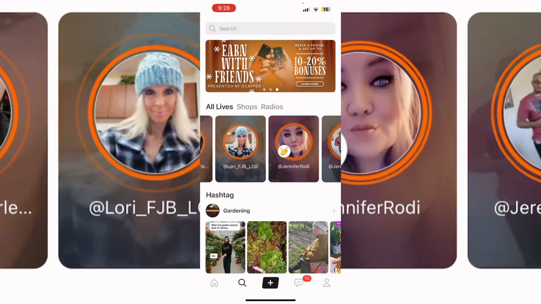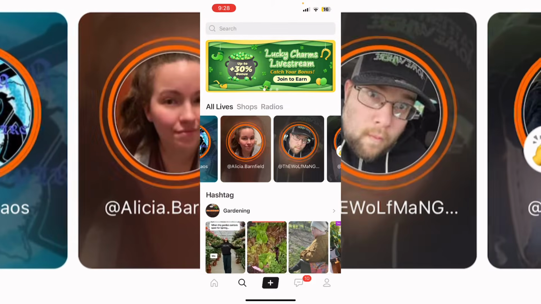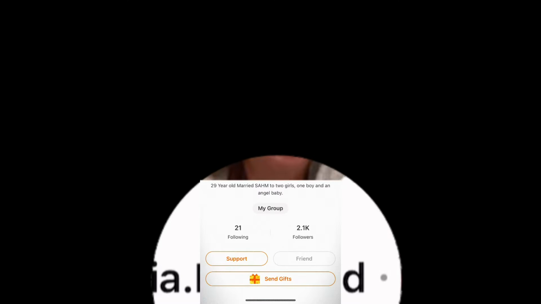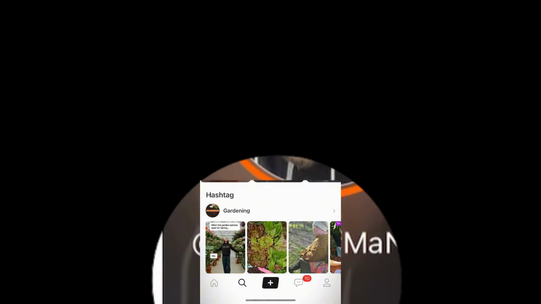So we're just going to find a live that we can go into, and we're just going to go and select it. So we're going to select this user here, and this is the example of a live. You can see them live streaming and doing their thing there, which is really cool. So that way you can know exactly how to share it. You can either report the live, and you can just go from there. So it definitely helps. And then you can also look at the viewers list and make sure that you can see what you're doing. Then you can also follow the host, and you're good to go from there. So that is an example of a live.